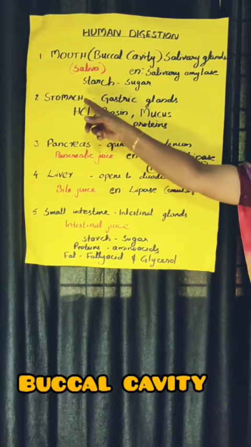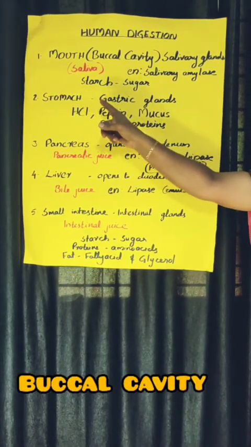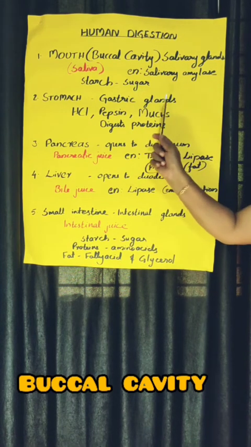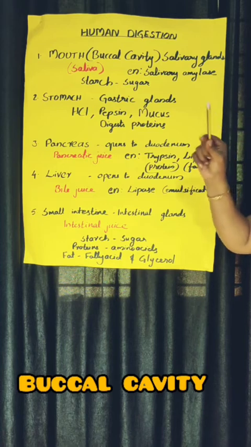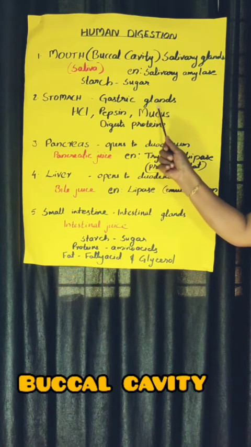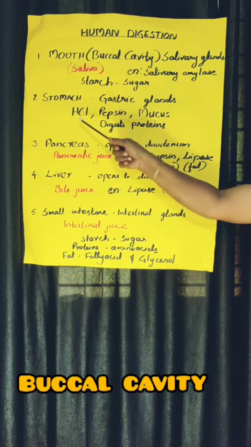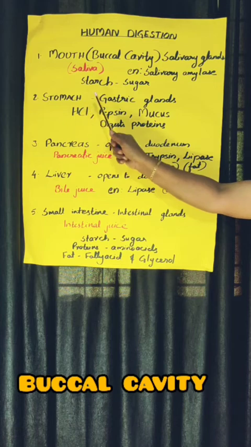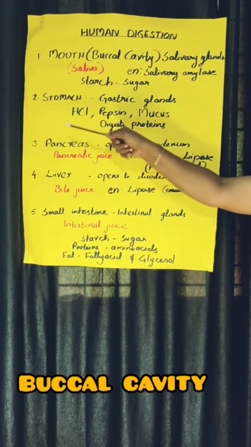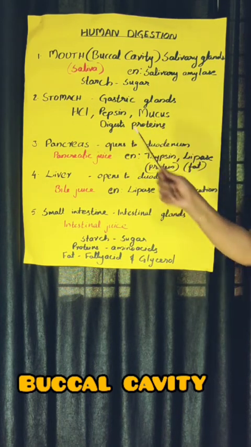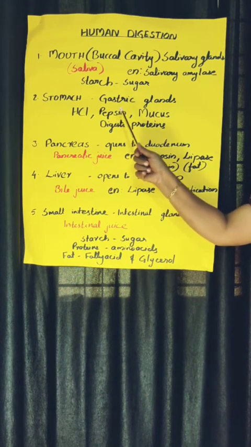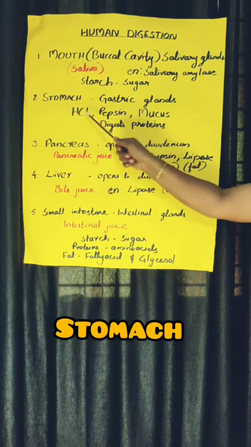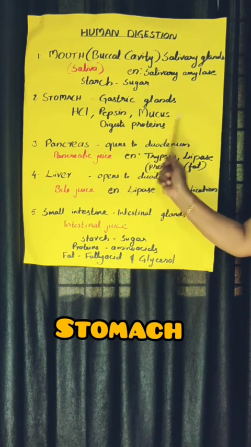Stomach. The stomach is a bag-like structure, and we already studied that it is the wider part of the alimentary canal. In the stomach, there are gastric glands. The walls of the stomach consist of gastric glands, and these gastric glands secrete hydrochloric acid, pepsin and mucus. Hydrochloric acid is an acid produced in our body, and also an enzyme, pepsin, and also mucus. So gastric glands produce hydrochloric acid, pepsin and mucus.